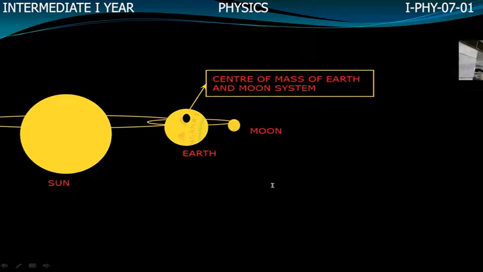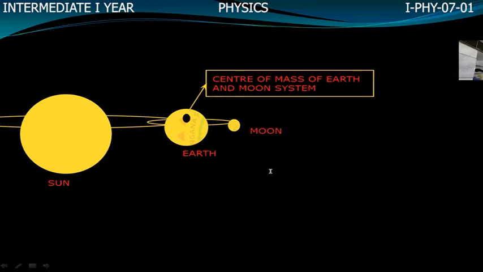And first you write that the Moon is revolving around the Earth. So what do you understand? The center of mass is always shifted towards the heavier mass of the body. The position of center of mass depends upon distribution of mass. If the mass is more, center of mass is also shifted toward that side. So you draw this figure and write 2 or 3 sentences. Moon is revolving around the Earth in a circular path. We know that Earth is revolving around the Sun in an elliptical path. The center of mass of the Earth and Moon system lies inside the Earth only.